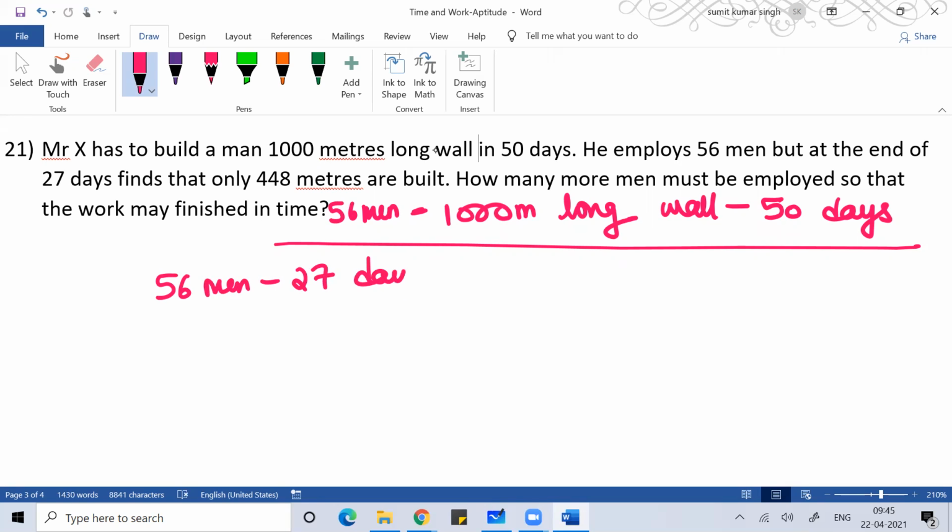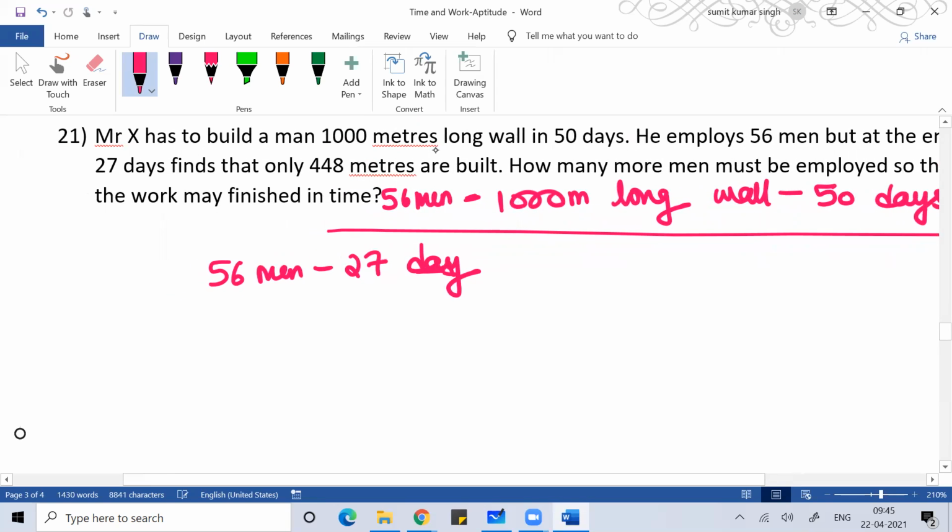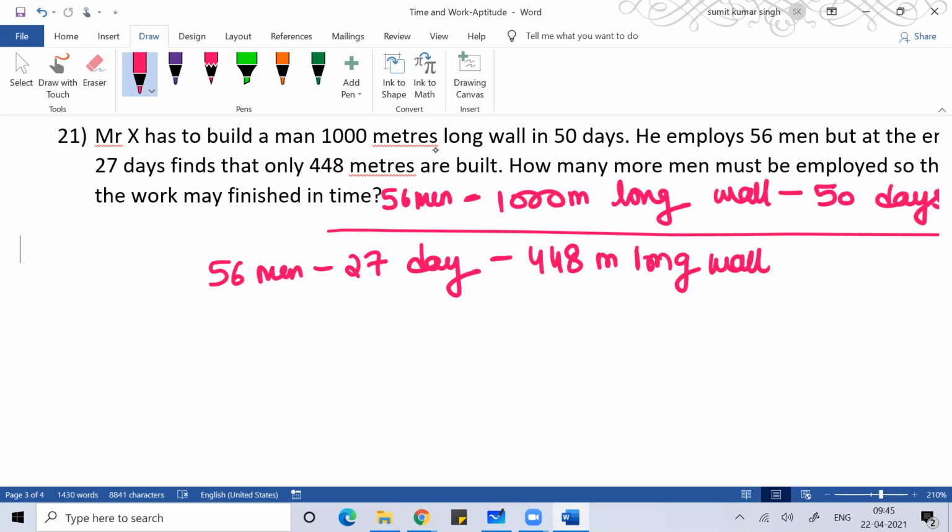But what he observed after 27 days is how much work was done. After 27 days, he observed that only a 448-meter long wall had been made. Now you can understand he is left with only 23 days, and he has to construct a 552-meter long wall. In 27 days, these people only made 448 meters of wall.